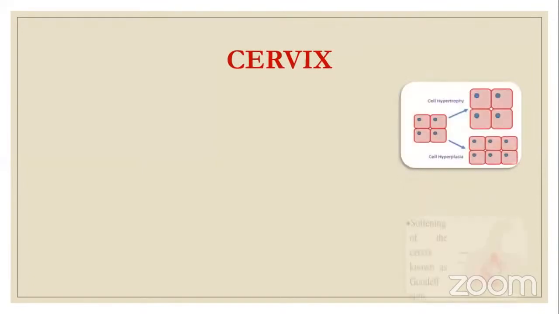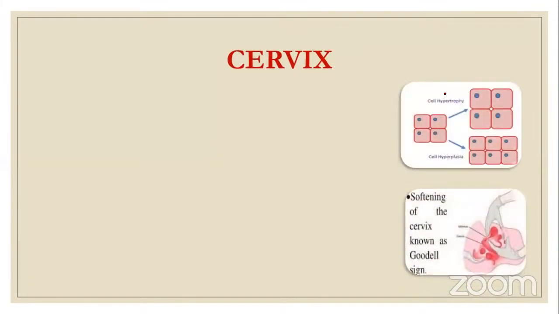Okay. Next is the cervix. Again in the cervix, the same hypertrophy and hyperplasia occur, and there is something called softening of the cervix, and that is called Goodell sign. Again, it will be discussed in the diagnosis of pregnancy. On examination, the cervix becomes soft, or is examined as a soft part, and that is called